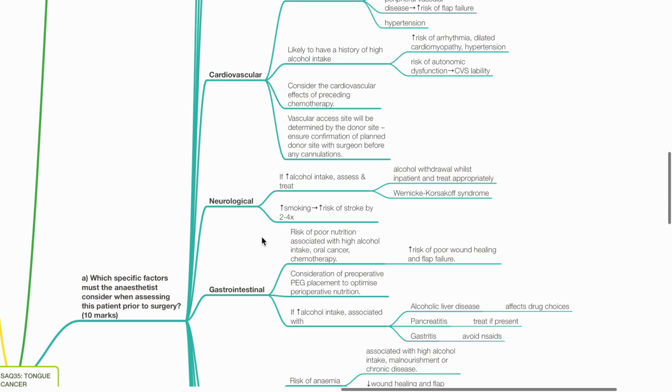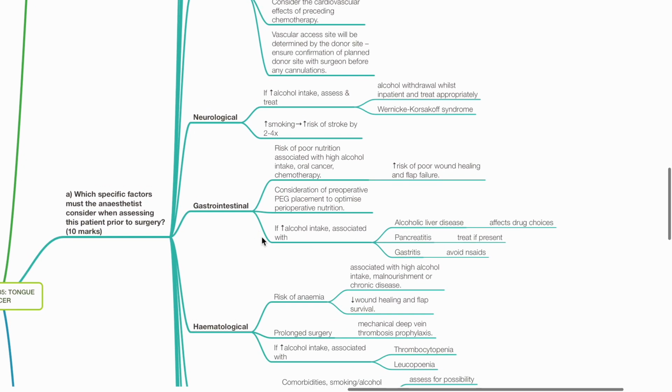Neurological. If high alcohol intake, assess and treat for alcohol withdrawal and Wernicke-Korsakoff syndrome. Smoking increases the risk of stroke by 2 to 4 times. Gastrointestinal. Risk of poor nutrition is associated with high alcohol intake, oral cancer, and chemotherapy. There is high risk of poor wound healing and flap failure. Consider pre-op PEG placement to optimize perioperative nutrition.